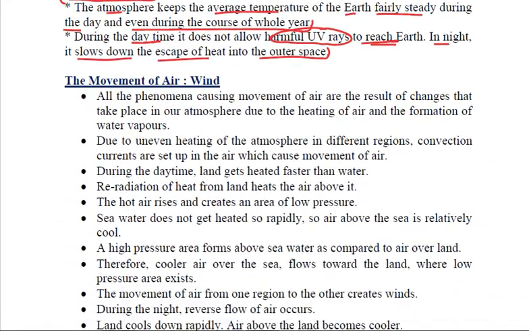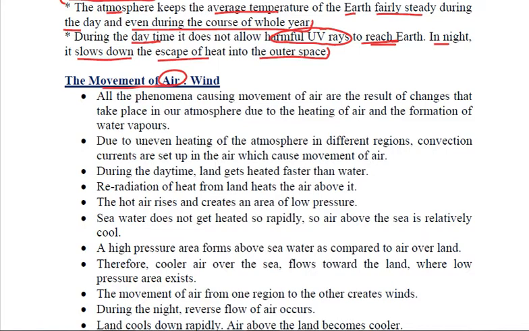Clear? So that is why atmosphere is very important. Now let us talk about wind. How exactly is wind created? What is wind? We know it is the movement of air, right? Now, all the phenomena which cause this movement of air are the result of the changes that take place in our atmosphere due to the uneven heating of air and earth, and due to the formation of water vapors.